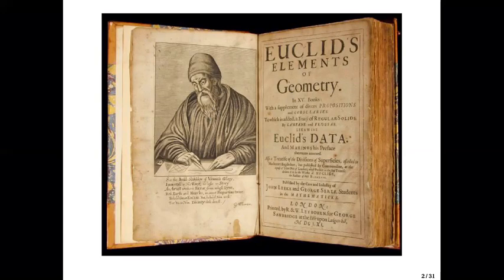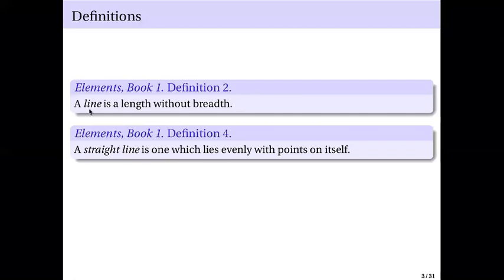So for example, let's start with the following. In book 1 of Elements, definition number 2, you will read: a line is a length without breadth. This means that a line is just a length with width equal to 0.